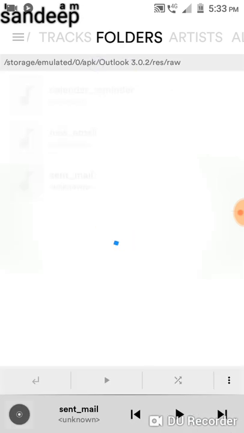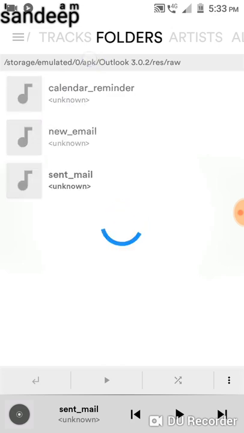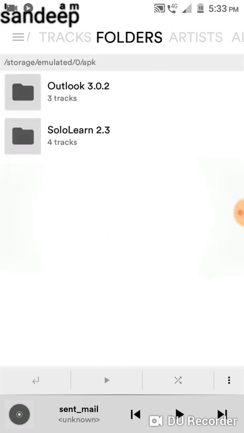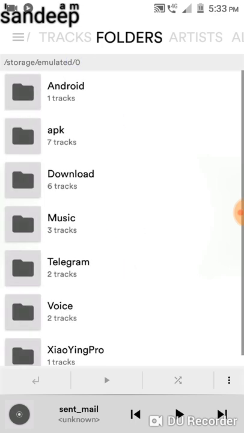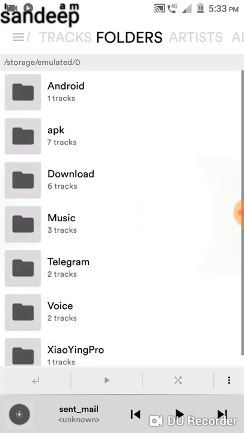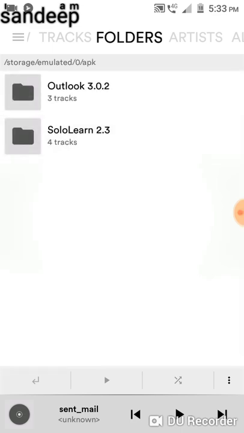If you go to the simulated storage, you can see here the APK.